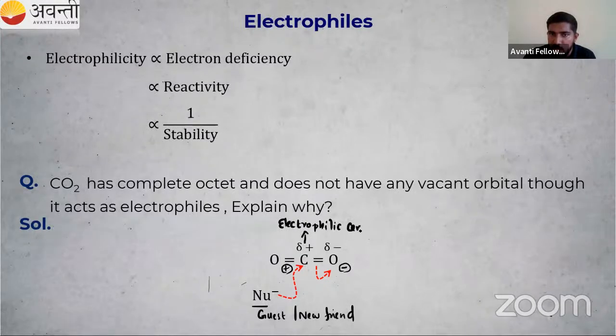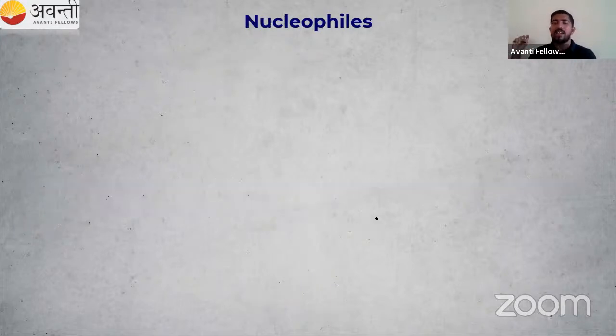Electrophilic center. This happens in the presence of a new friend, our nucleophile, Nu minus, with a negative charge. Electrophile means electron loving. Nucleophile means nucleus loving. That means they need positive charge, so they are coming towards this positively charged carbon. That is why CO2 is acting as an electrophile.